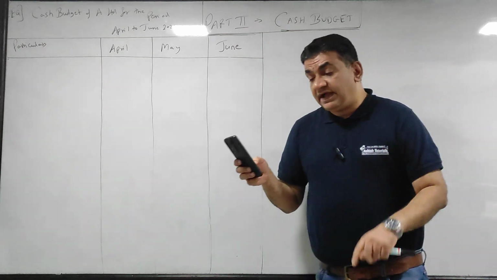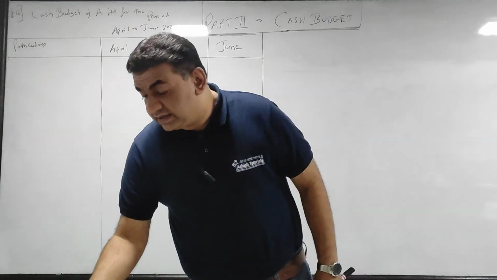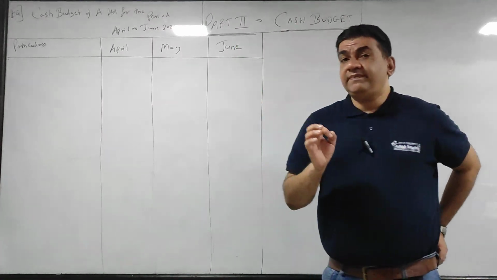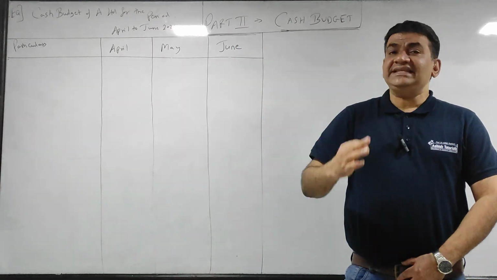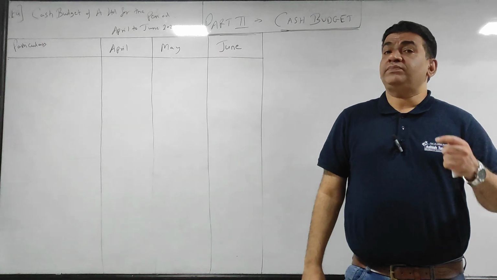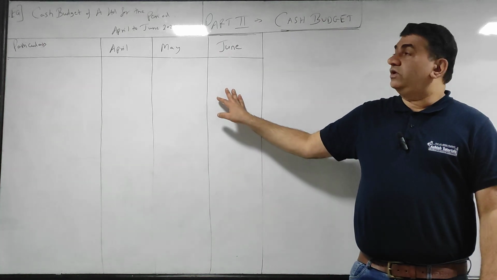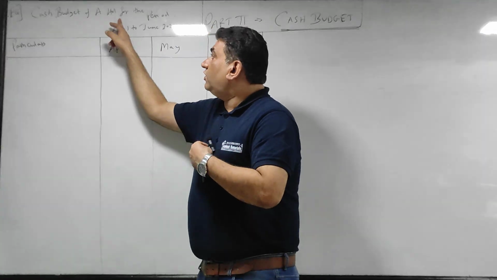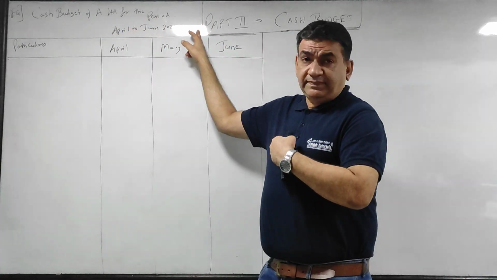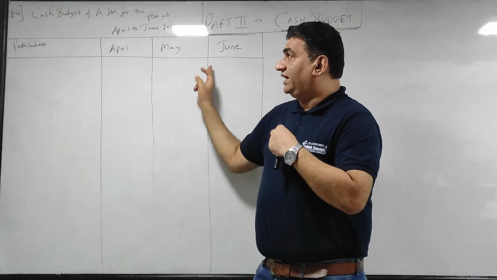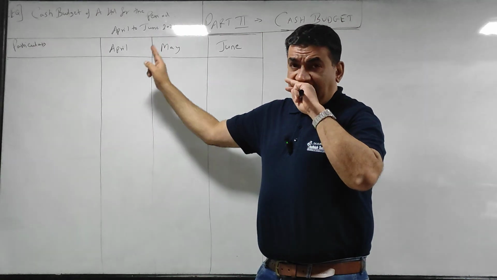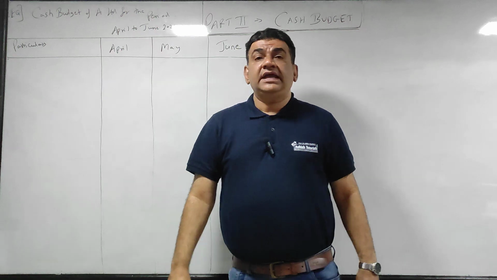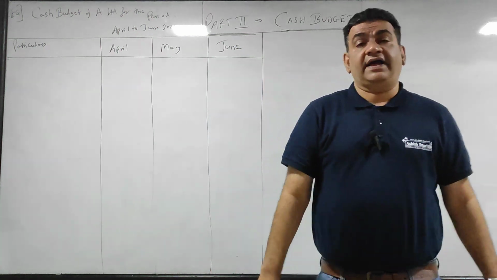Now, 5 items are there. How do we start? They have told you to prepare for 3 months. First of all, for whatever number of months you are supposed to prepare the cash budget, you have to make that many columns. Your heading will be cash budget of A Limited for the period April to June 25.